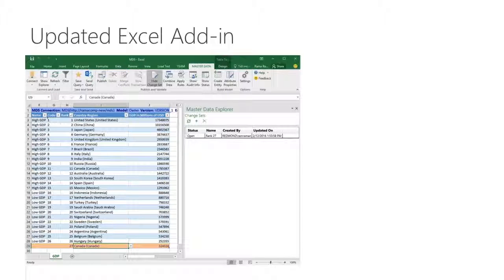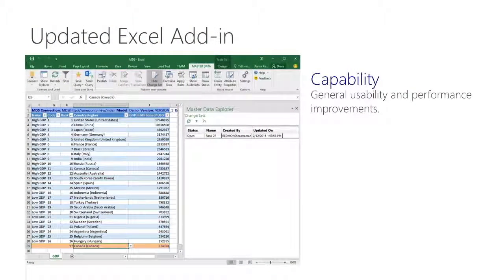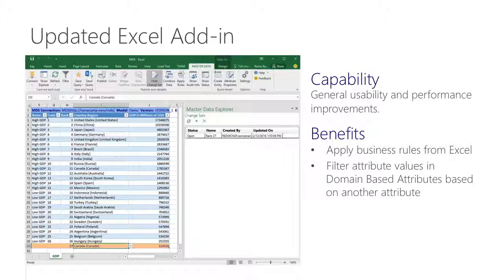In the 2016 release, we have not only updated features, but we have also improved our experiences for both Excel add-in and web. For Excel add-in, we have made it really usable and performant. The users can now apply business rules right from Excel as you work on your data. For domain-based attributes, we now have added the feature where you can filter an attribute value based on another attribute. You can also create change sets.